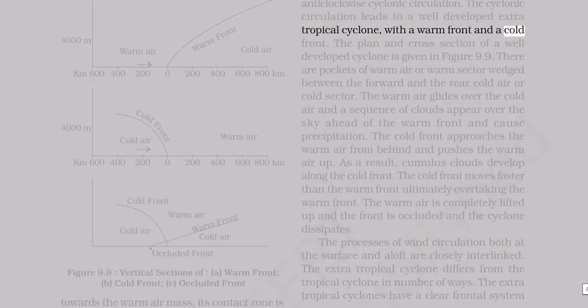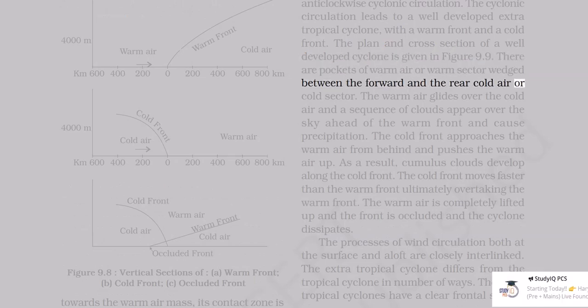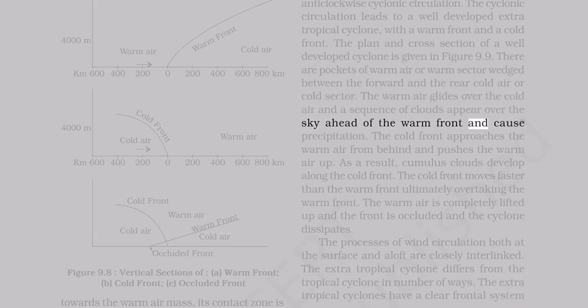The cyclonic circulation leads to a well-developed extratropical cyclone with a warm front and a cold front. The plan and cross-section of a well-developed cyclone is given in figure 9.9. There are pockets of warm air, or warm sector, wedged between the forward and the rear cold air, or cold sector. The warm air glides over the cold air, and a sequence of clouds appear over the sky ahead of the warm front and cause precipitation. The cold front approaches the warm air from behind and pushes the warm air up. As a result, cumulus clouds develop along the cold front. The cold front moves faster than the warm front, ultimately overtaking the warm front. The warm air is completely lifted up and the front is occluded and the cyclone dissipates.